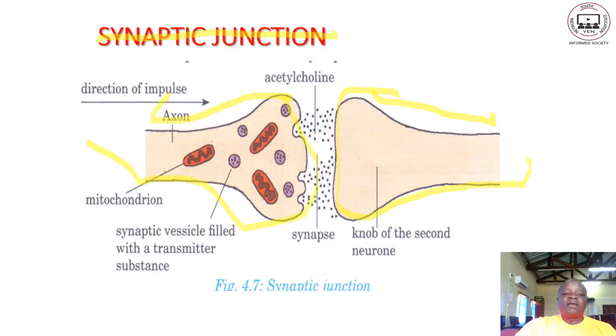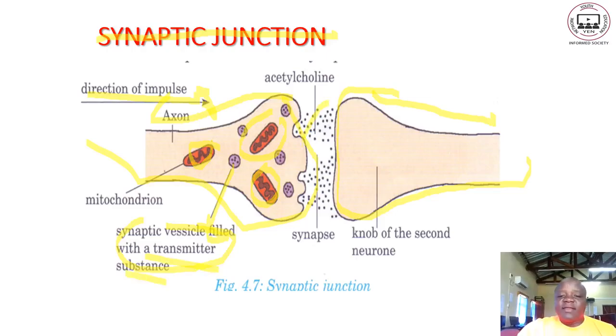This arrow shows the direction of impulse flow, and inside here, these structures are called mitochondria. And within the neuron, we have another important structure, which is called the synaptic vesicle, which is filled with a neurotransmitter substance.